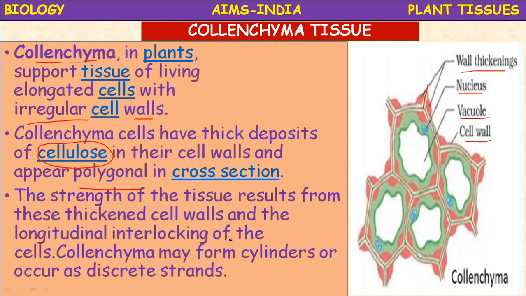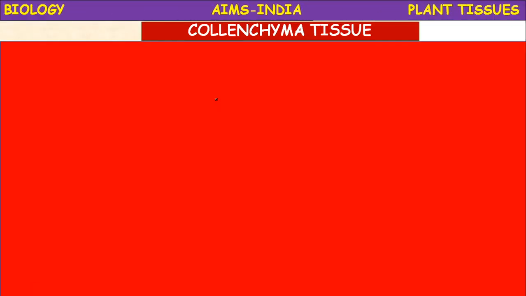Their main function is to support the plants, to give mechanical strength to the plant parts. So collenchyma is specially present in the young stems. It gives elasticity. Now further we will see collenchyma.